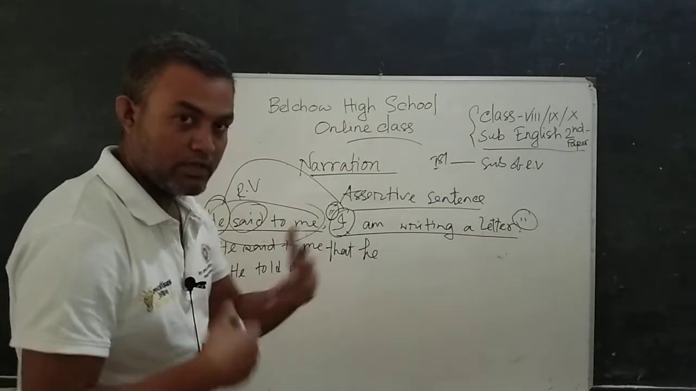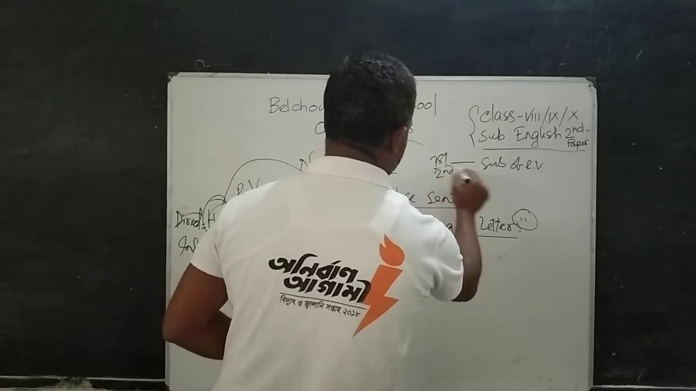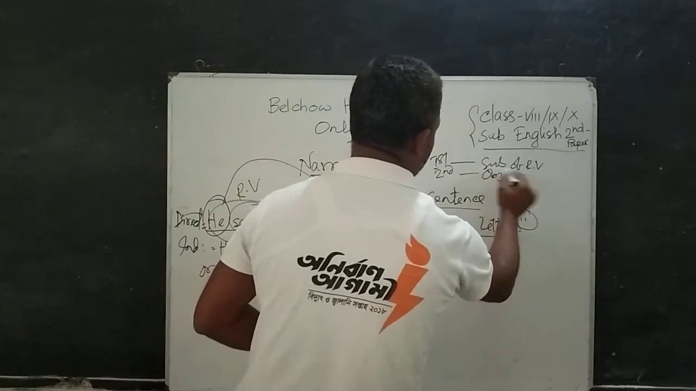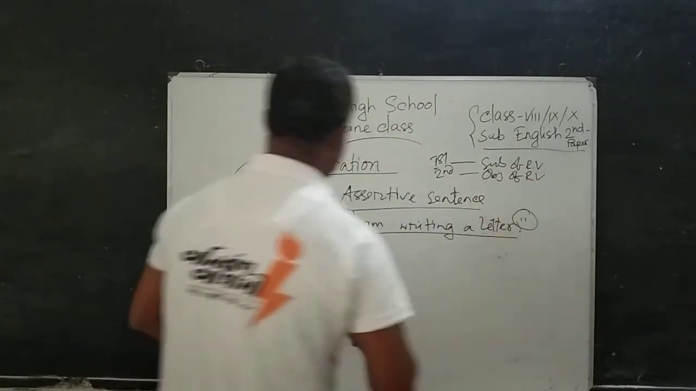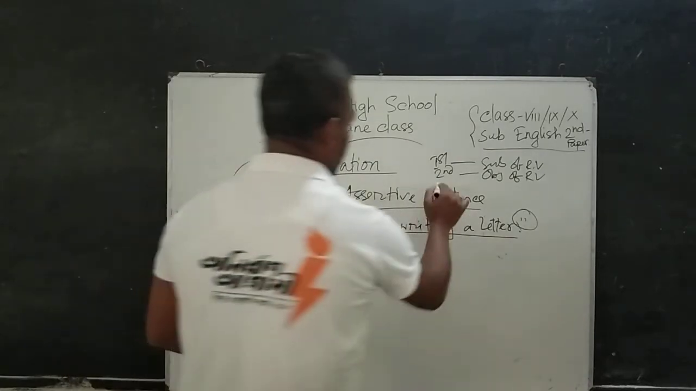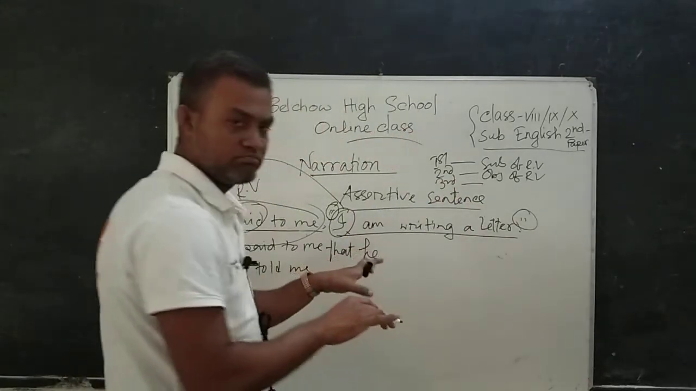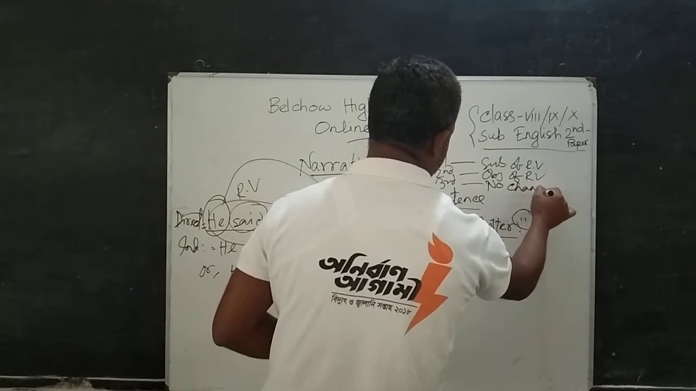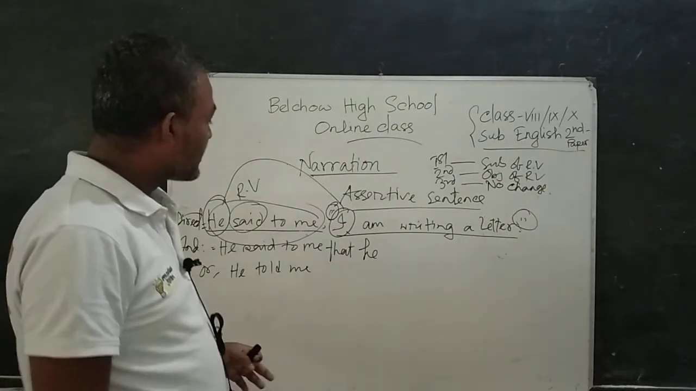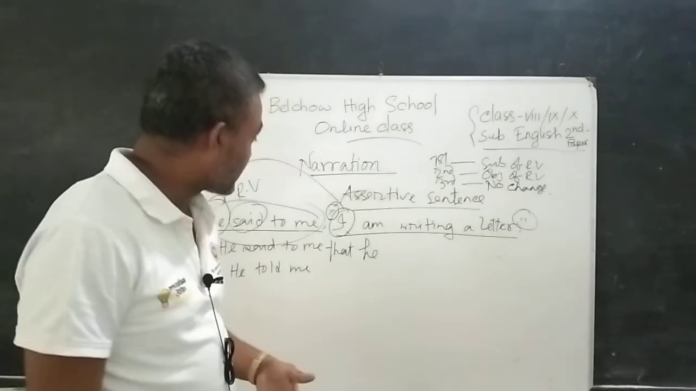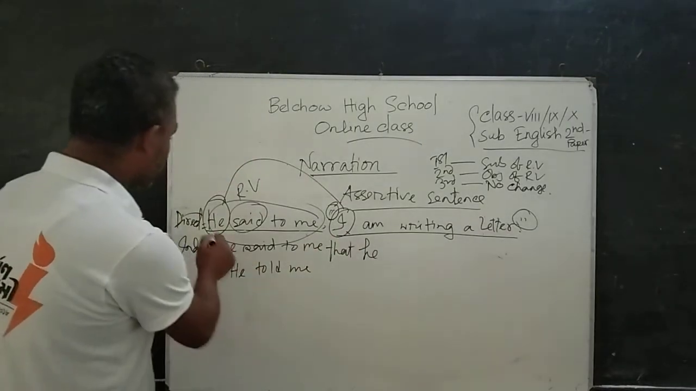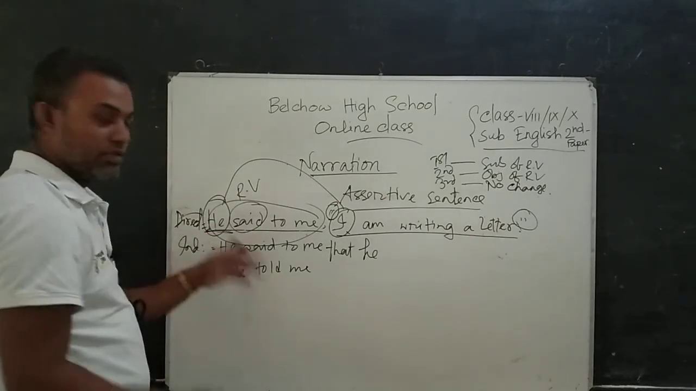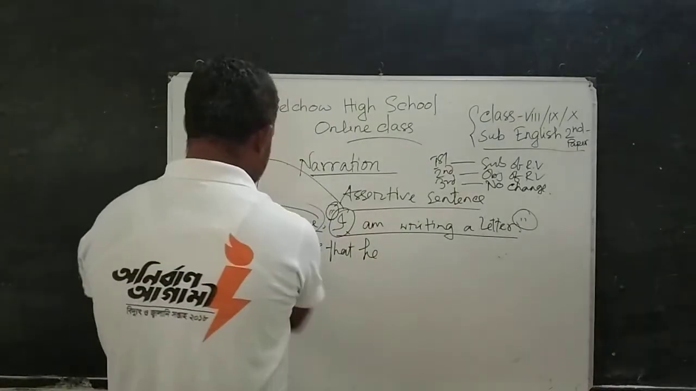If the subject is second person, we have to follow the object of the reporting verb. If it is third person, there will be no change. Third person means no change. Now we can see here I, and I is the first person. So we have to follow the subject of the reporting verb. Here we can see he is the subject of the reporting verb, so I have to write this subject here.